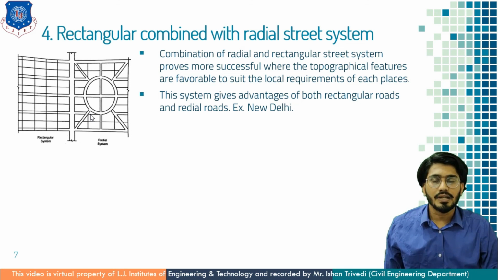The standard example is New Delhi, where there are two sectors, one made for sectoral development and the other for the old city town. So you have the benefit of these two separate road systems in one town, where you have plenty of firm land.